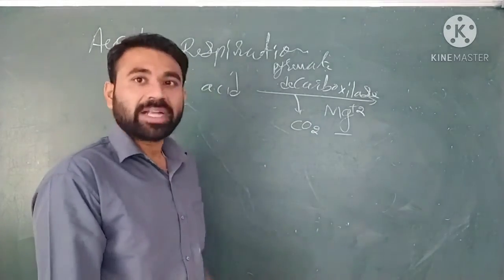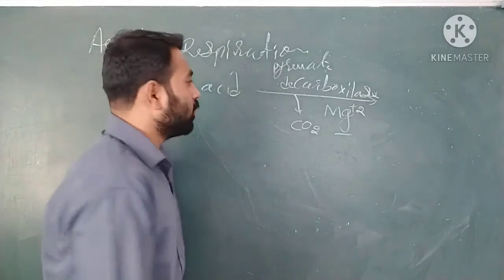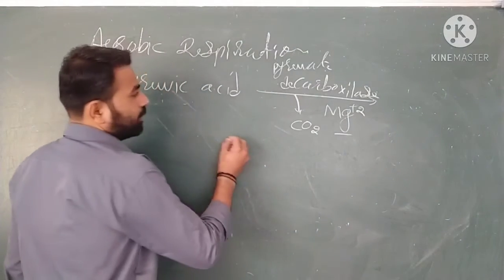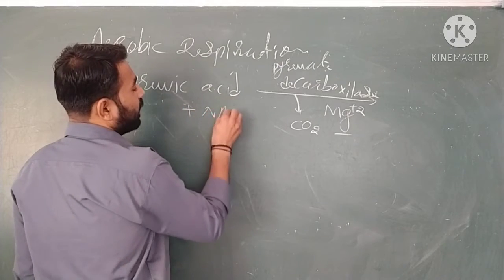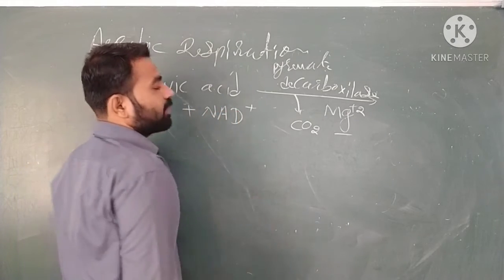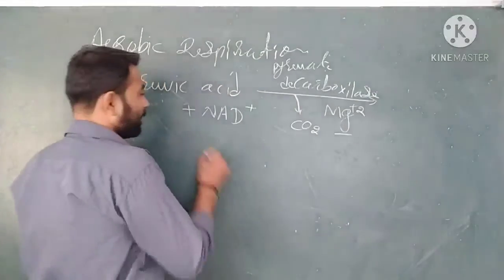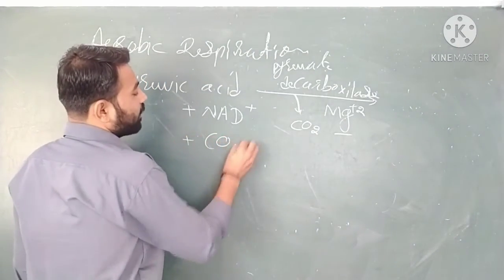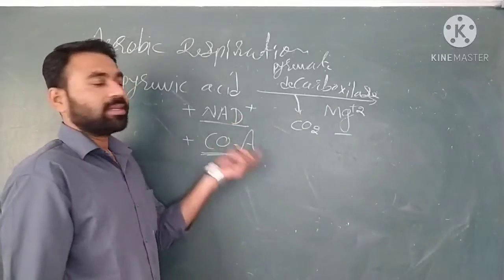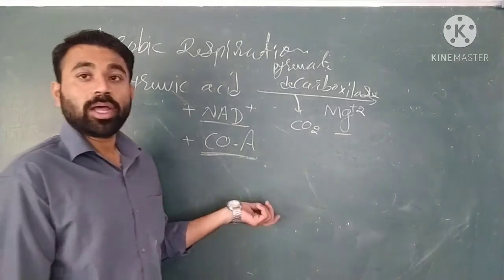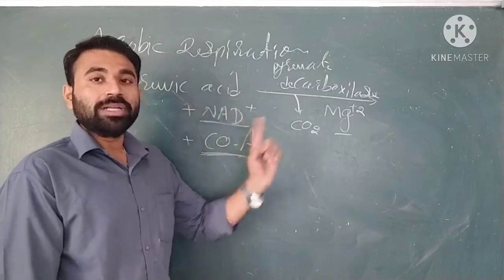The first, you can say cofactor, is NAD. यहाँ पे लिखता हूँ, NAD is required for this reaction. And second thing, coenzyme A. This is the coenzyme and this is the cofactor. So cofactor and coenzyme both are required to complete this reaction.